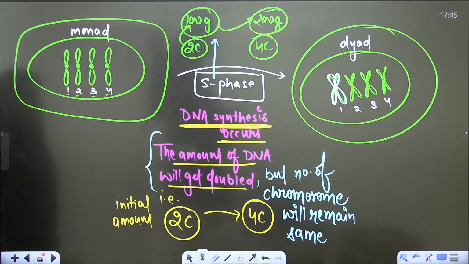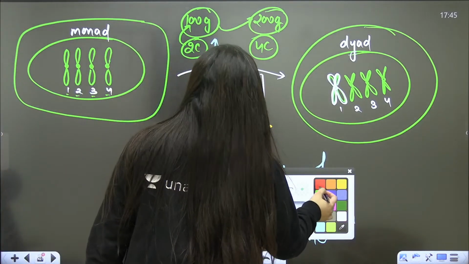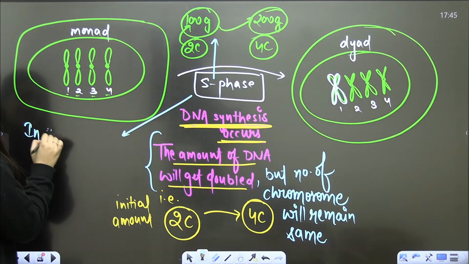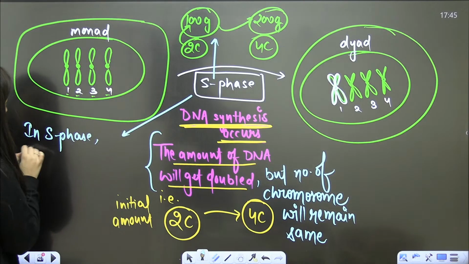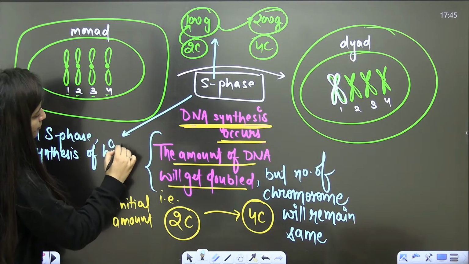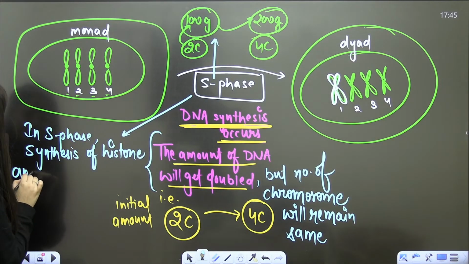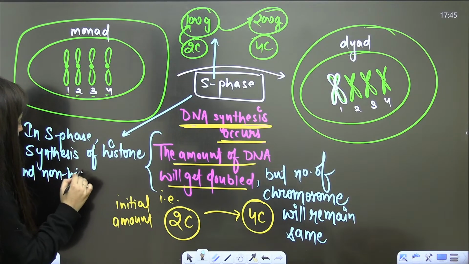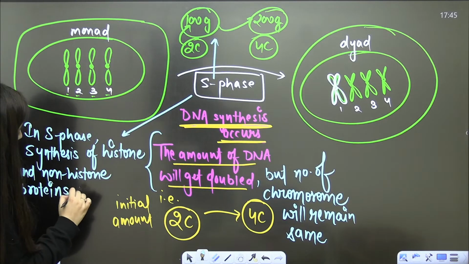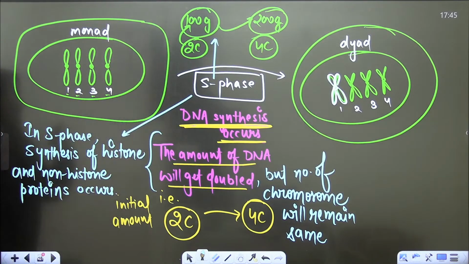So one more thing that you have to write down here is that in S phase, make sure that you don't miss these points. In S phase, synthesis of histone and non-histone proteins will also occur. So basically your histone and some non-histone proteins which are required for the packaging of this DNA will also take place here in S phase. So write down these points. Is that clear?